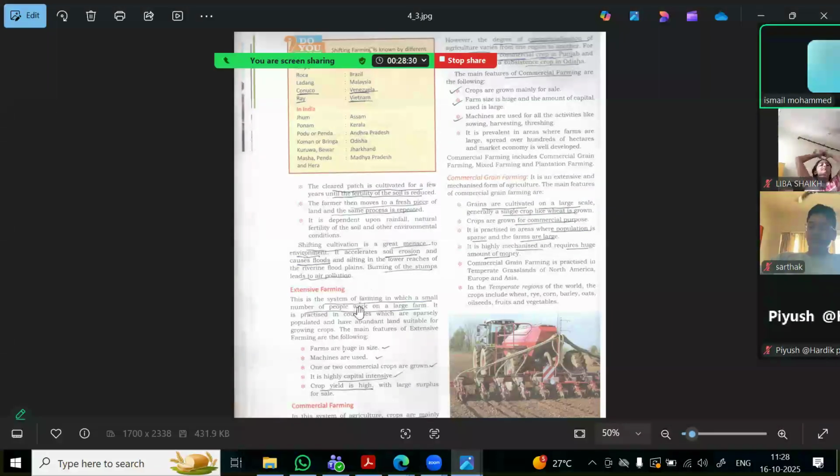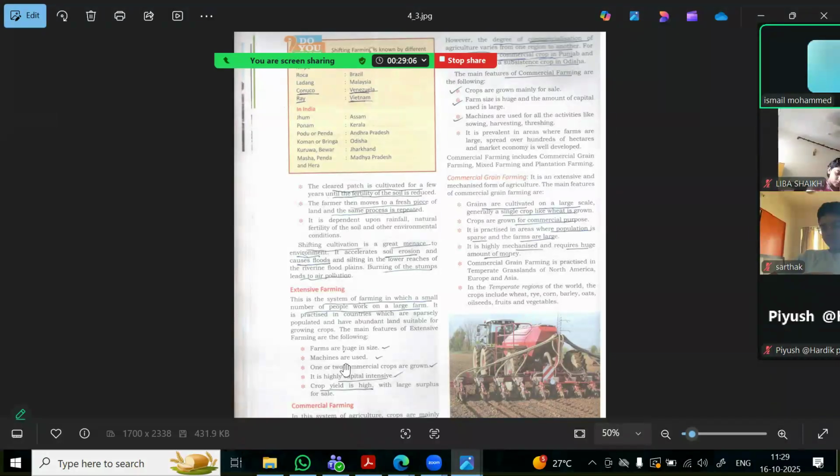Okay, then you have extensive farming. This is a system of farming in which a small number of people work on a large farm. As the name itself implies, a small number of people on a large farm. Because the number of people is less and the area is very large, you need all these things like heavy machinery, huge labor, and so on. Farm size is huge. These are the features of extensive farming. So you need to remember this: a system of farming in which a small number of people work on a large farm.